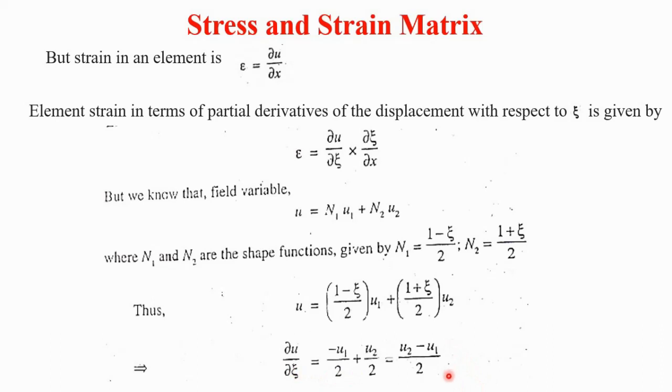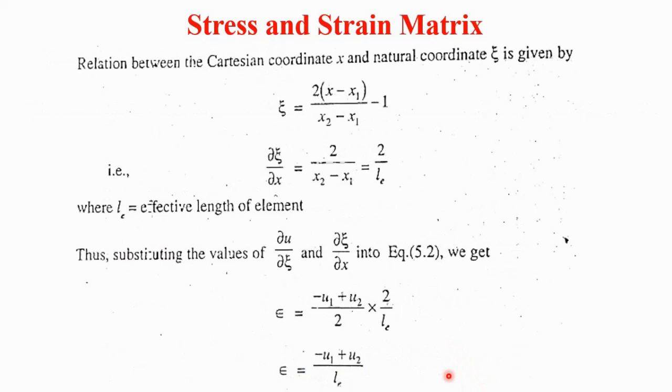Now the relation between the Cartesian coordinate system and the natural coordinate system, that is x and zeta, as we know, is zeta equals 2 times (x minus x1) divided by (x2 minus x1), minus 1.